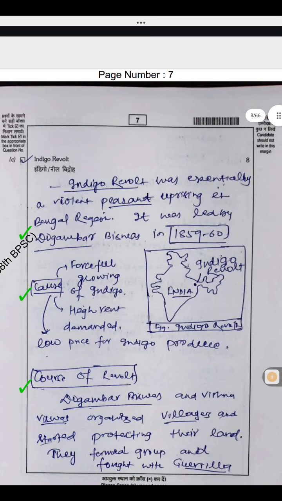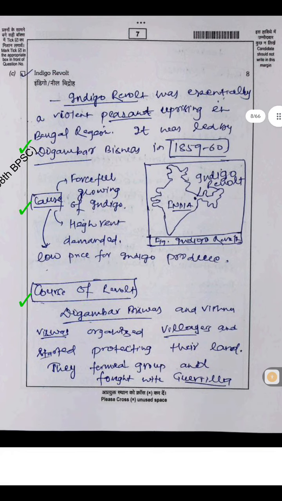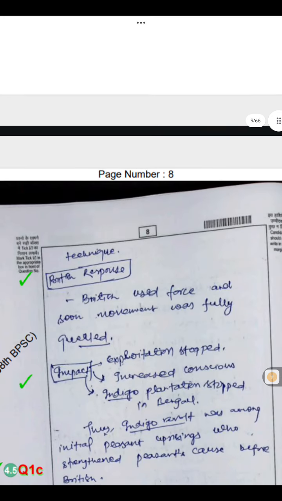1c. Indigo Revolt. The Indigo Revolt was essentially a violent peasant uprising in the Bengal region. It was led by Digambar Biswas in 1859. Causes: forced growing of indigo, high rent demanded, low price for indigo produce. Course of revolt: Digambar Biswas and Vishnu Biswas organized villagers and started protecting their land. They formed groups and fought with guerrilla technique.